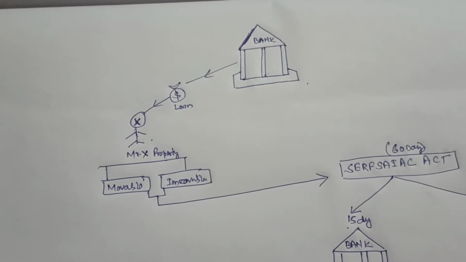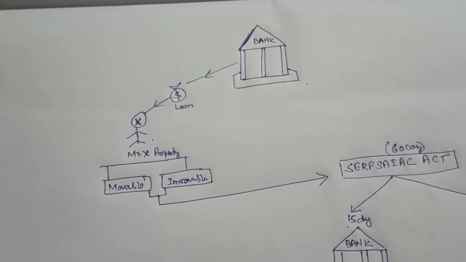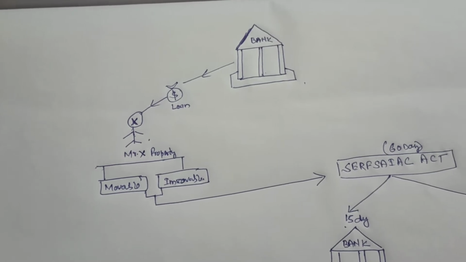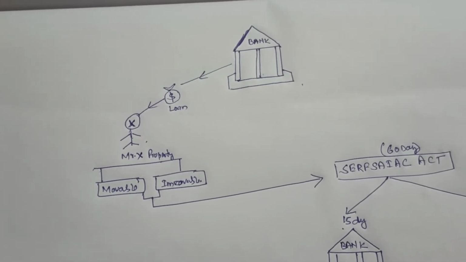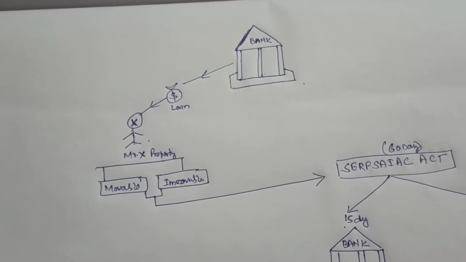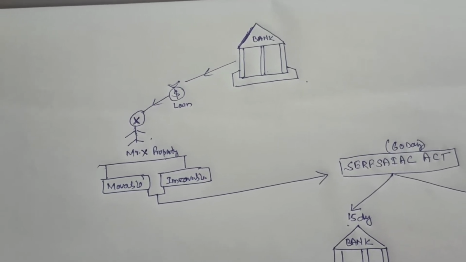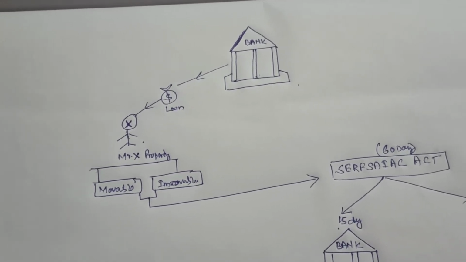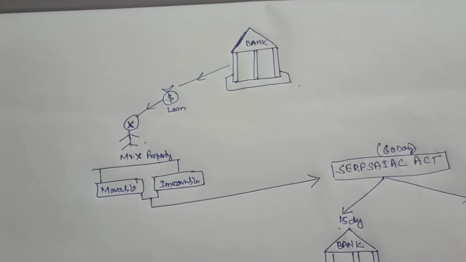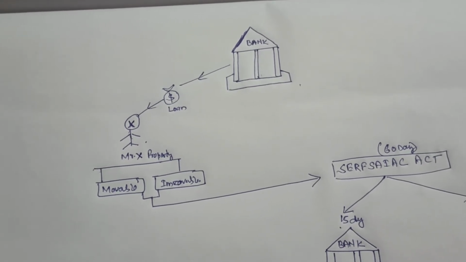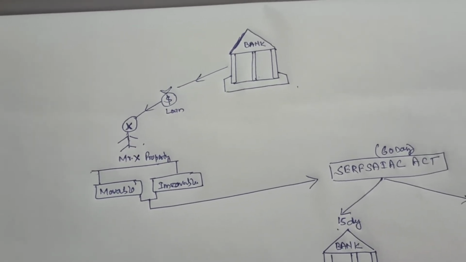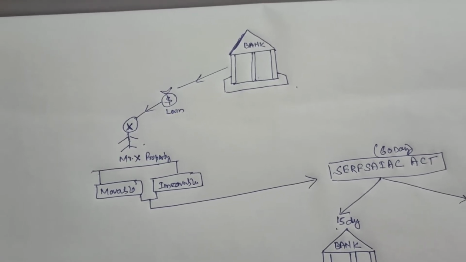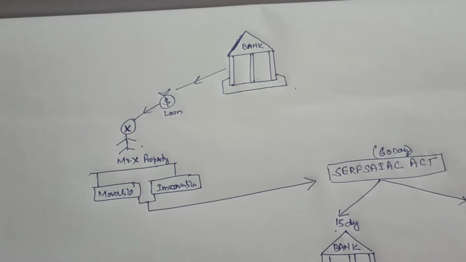There are several problems where recovery has not happened properly, and due to that the loan becomes NPA. In this regard, in order to make the process simpler, the government has come up with this guideline called the SURFACE Act,